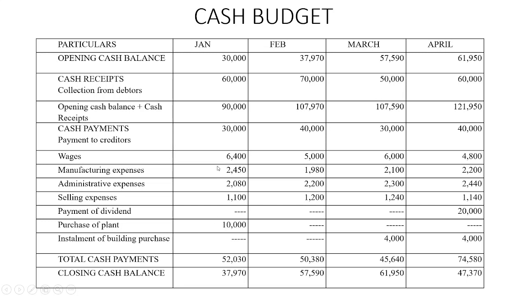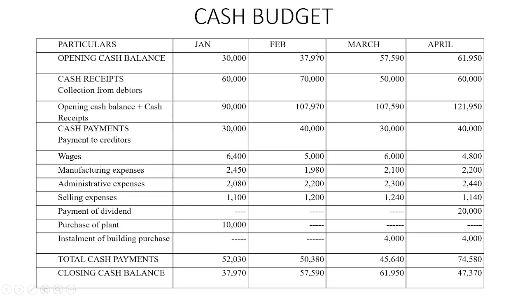Now after writing all these, we have to find the total cash payments, which is 52,030. Finally we have to find the closing cash balance, which is 90,000 minus 52,030. So the closing cash balance is 37,970.